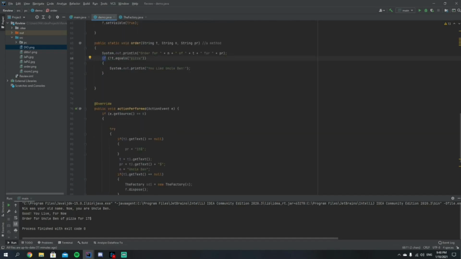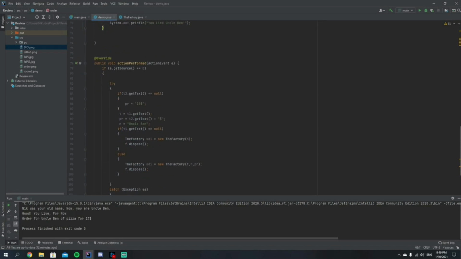For example, right here, where we have our if, our t, which is the string for type, is not equal to pizza, then Peter Parker will say that you lied, Uncle Ben. But the more reformed version of that, which catches errors, is the try and catch.